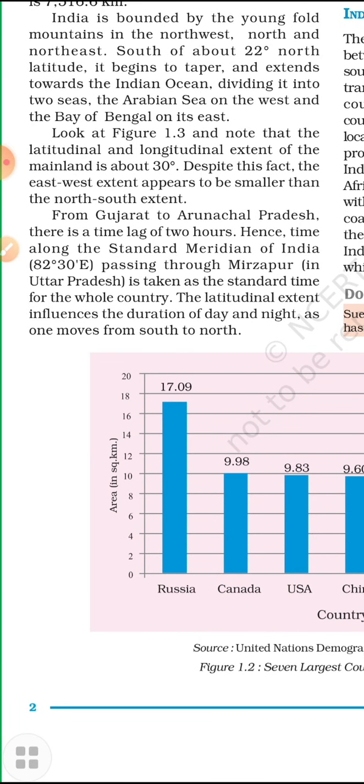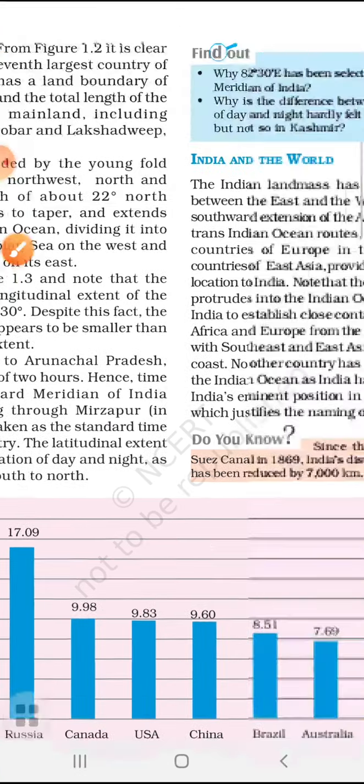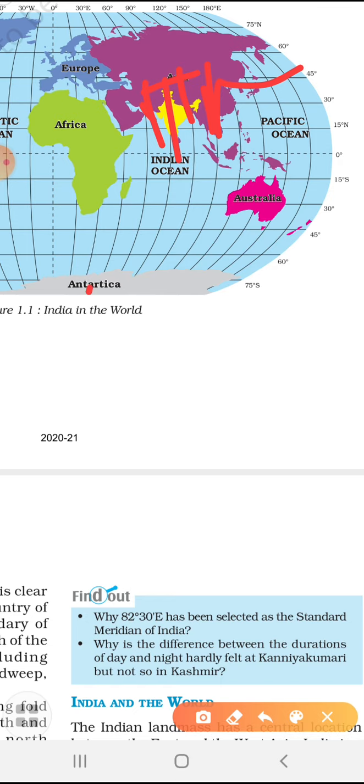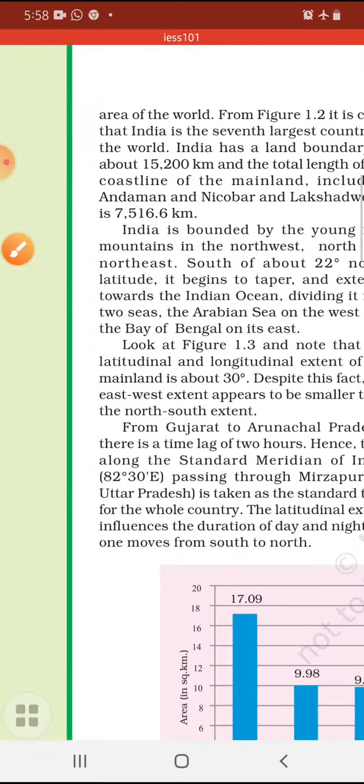We know this. When we talk about the longitudinal and latitudinal extent of the mainland, that is 30 degree. Despite the fact that the east-west extent appears to be similar to the north-south extent. When we count these latitudinal lines, they are 29, approximately 30. You can count yourself.